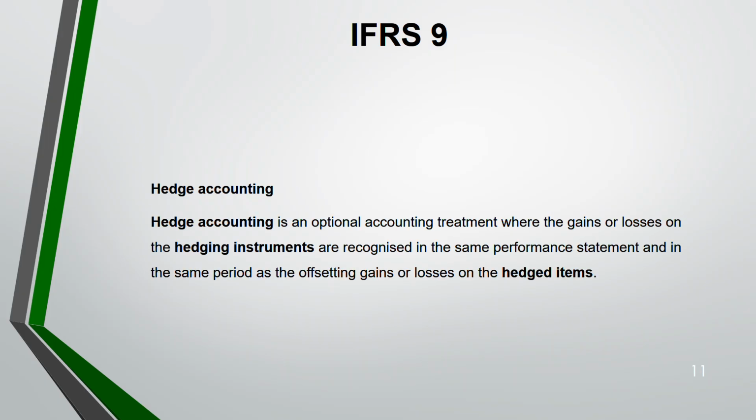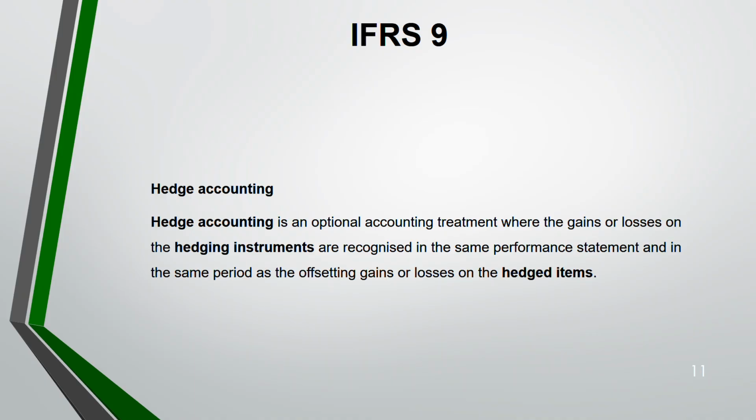Hedge accounting is an optional accounting treatment. Optional, not compulsory. It applies when your gain and loss on the hedging instrument are recognized in the same performance statement and in the same period as the offsetting gain or loss on the hedged items. There should be a hedged item, there should be a hedging instrument. Remember, if you are making a gain or a loss in the hedged item, there will be an opposite reaction in the hedging instrument. I'm sure you must have heard about options, forward, swap, future. These are hedging instruments. You're taking them to hedge your risk, to manage your foreign exchange risk.